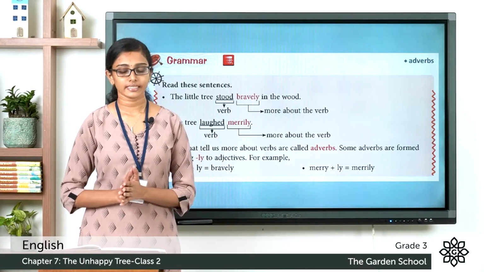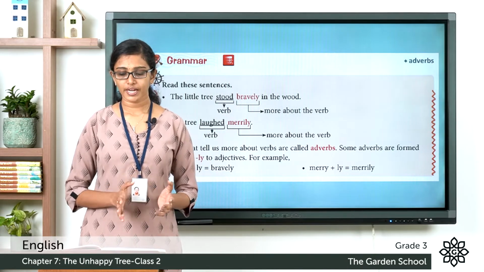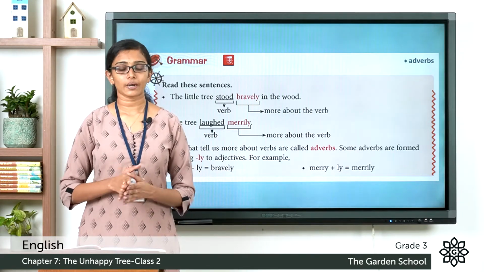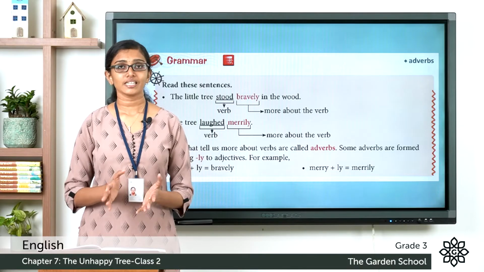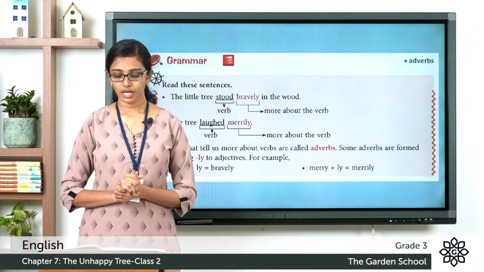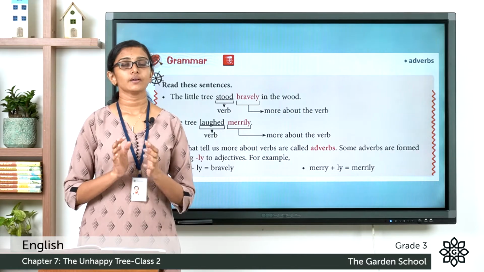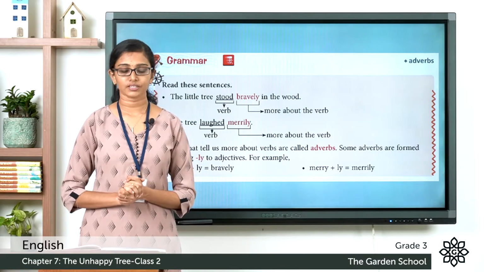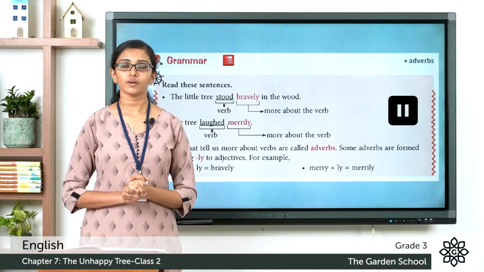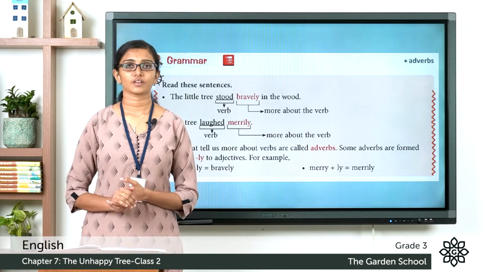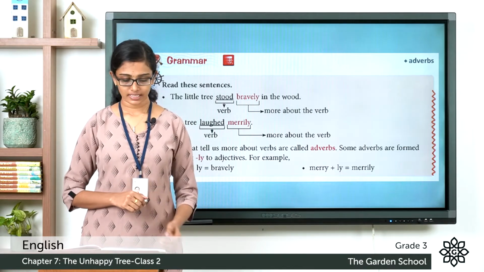Now in the following exercise, you're asked to change the adjectives to adverbs. Six adjectives are given there. You have to change them into adverbs by adding ly. You do this as an exercise now. Please pause the video, finish it and come back. Hope you are done with that. Now let's discuss the answers.